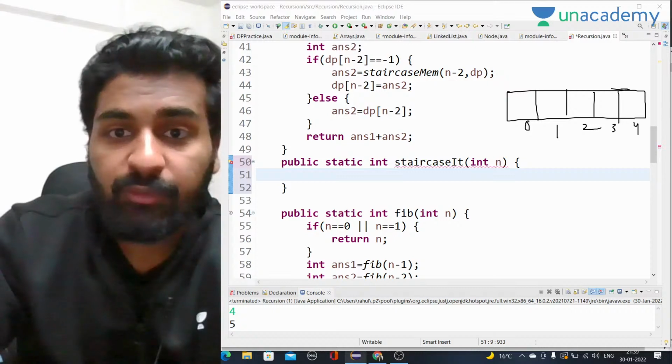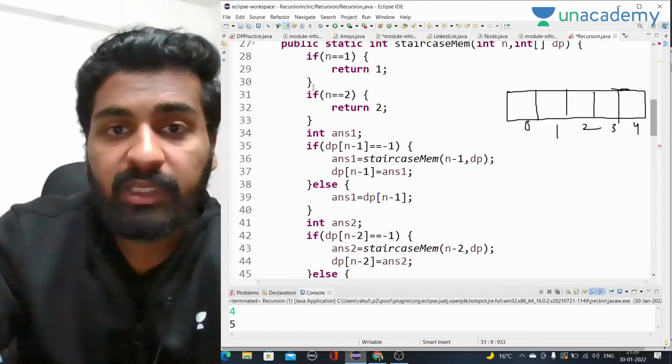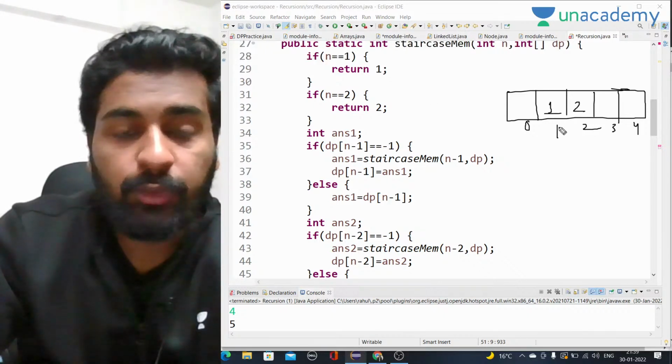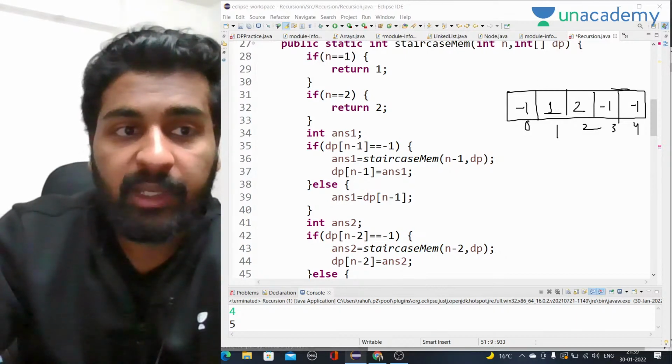So we have to fill the base cases first. As we know in the DP code, first thing we do is we fill the base cases. For n is equal to 1 we have to fill 1, for n is equal to 2 we have to fill 2. And all the other values are minus 1 initially.